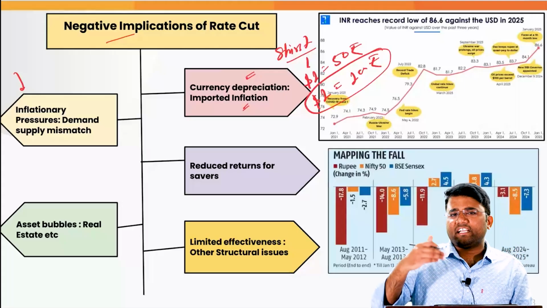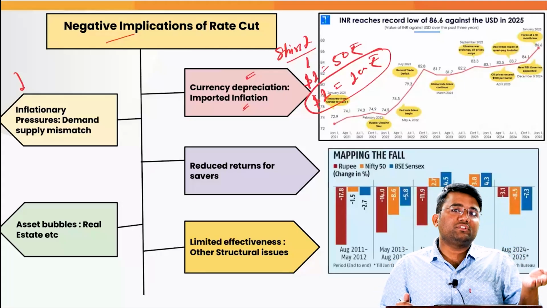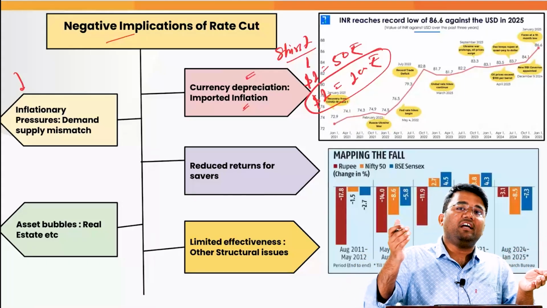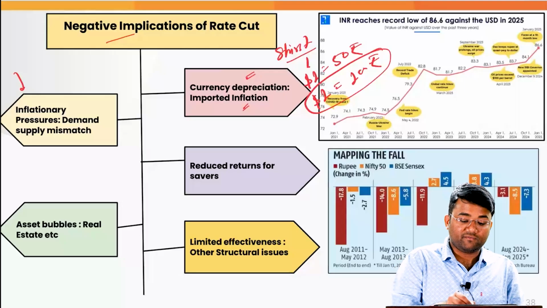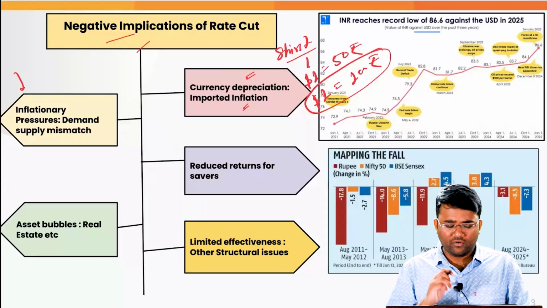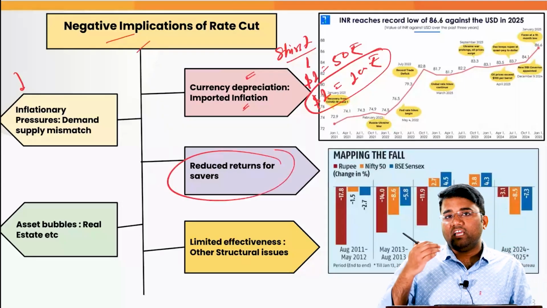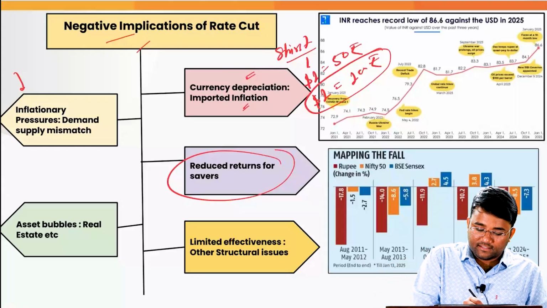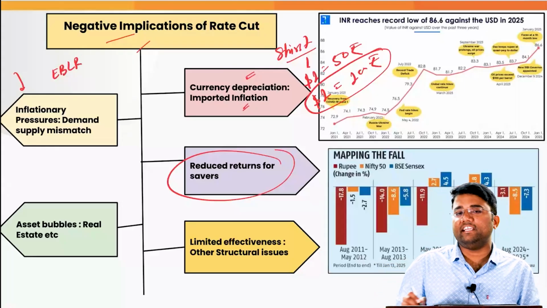So when the currency is getting depreciated, imports are becoming much costlier, which might further lead to an increase in the inflation in the economy, which is one of the negative implications of the rate cut. Also, with the rate cut, there are reduced returns for savers because of the fact that there is an external benchmark lending rate.